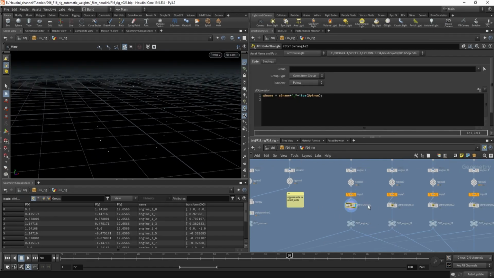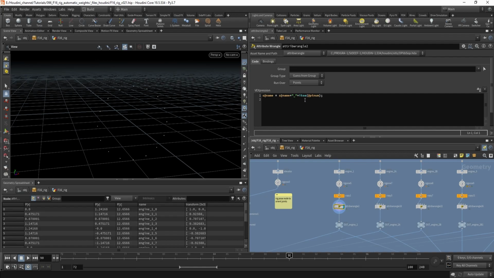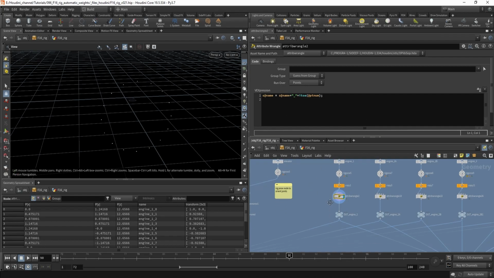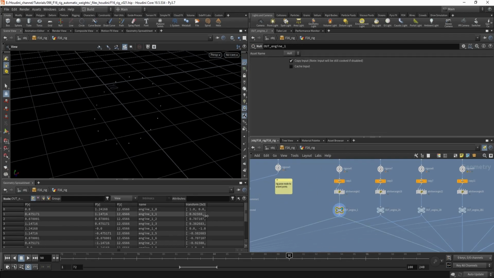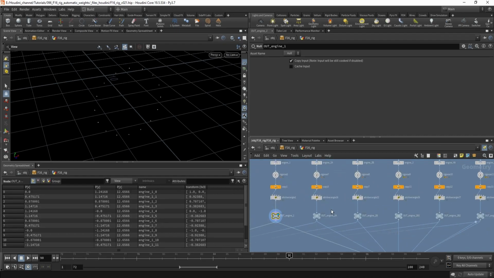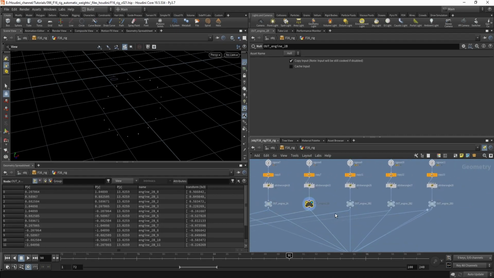And again, I created a name for each of the bones using this little VEX script. So here we have bones from 0 to 15, so 16 in total, again for each of the rings.